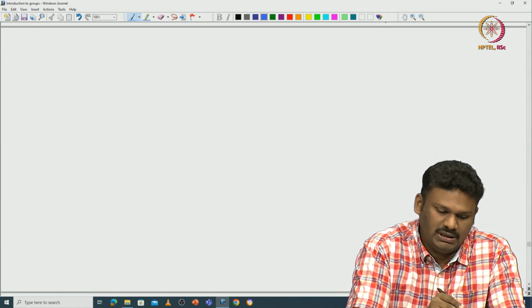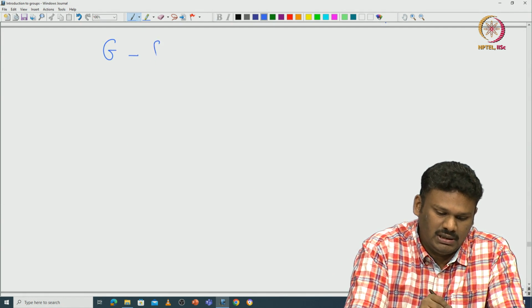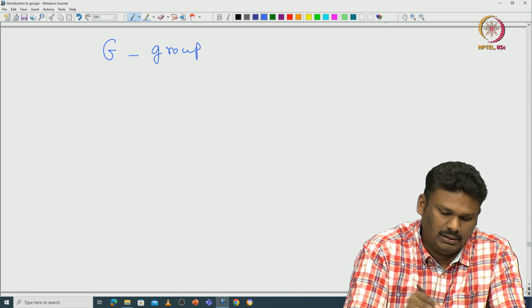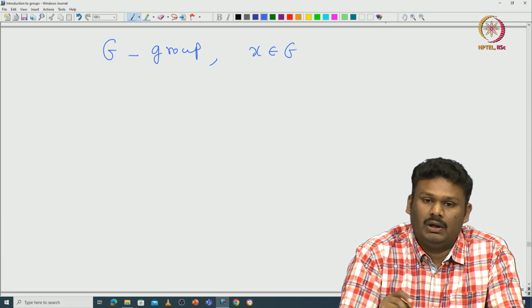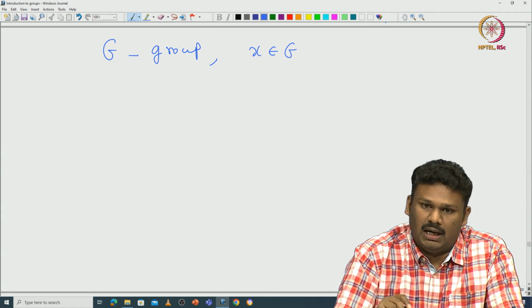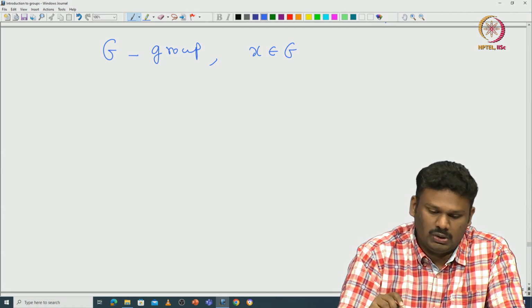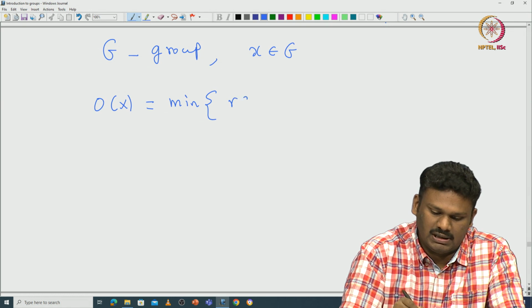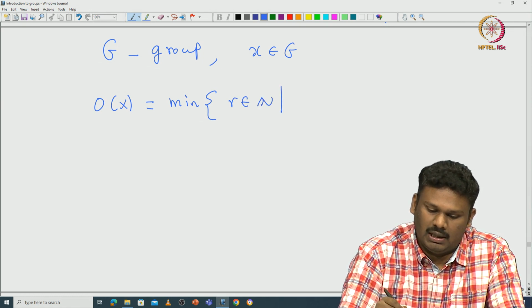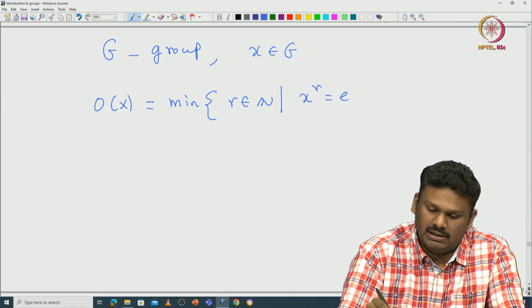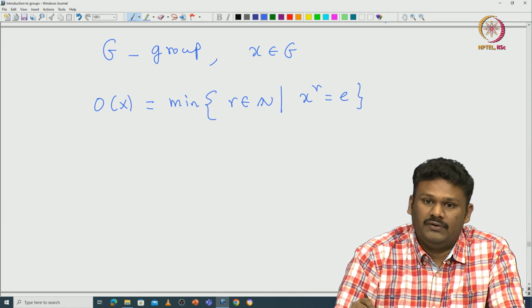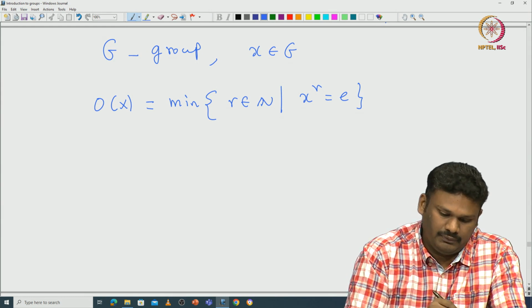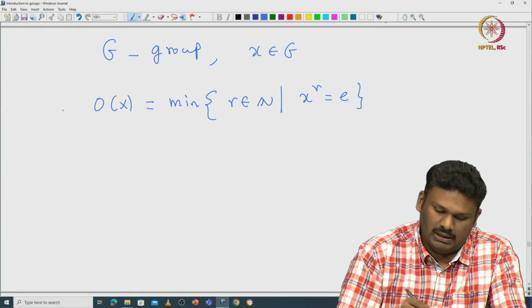Okay. So now start with a general group G. Let us start with G being just a general group, not necessarily finite, just a group, and take one element X in G. Assume that there exists R such that X power R is identity. Then the order of X is defined to be the minimum of all such R, so the minimum of R in N such that X power R is identity. Okay, this is the definition of order.